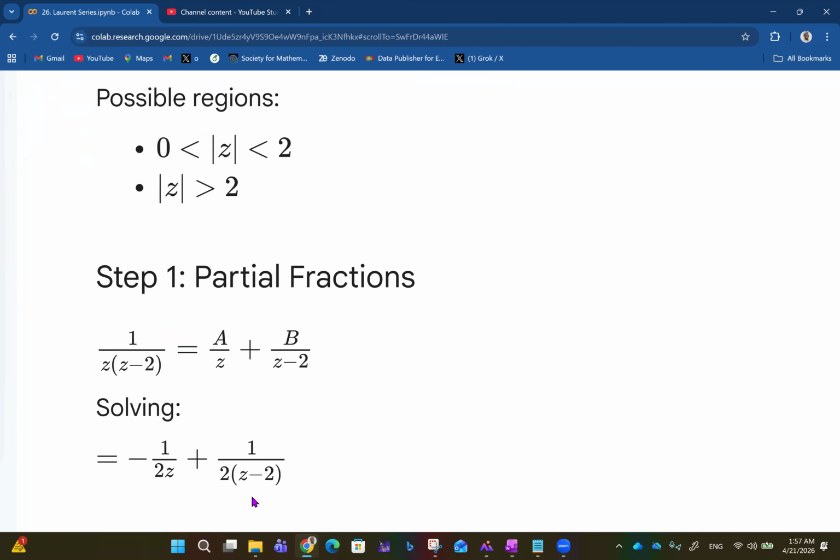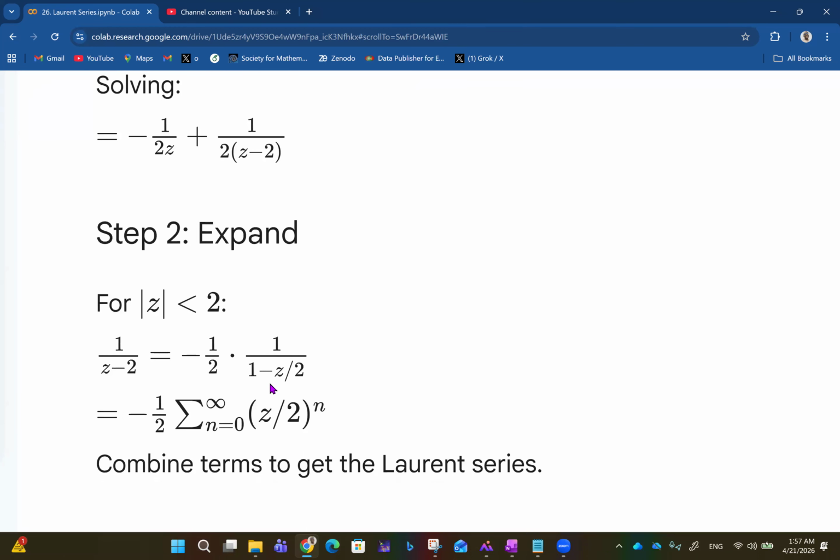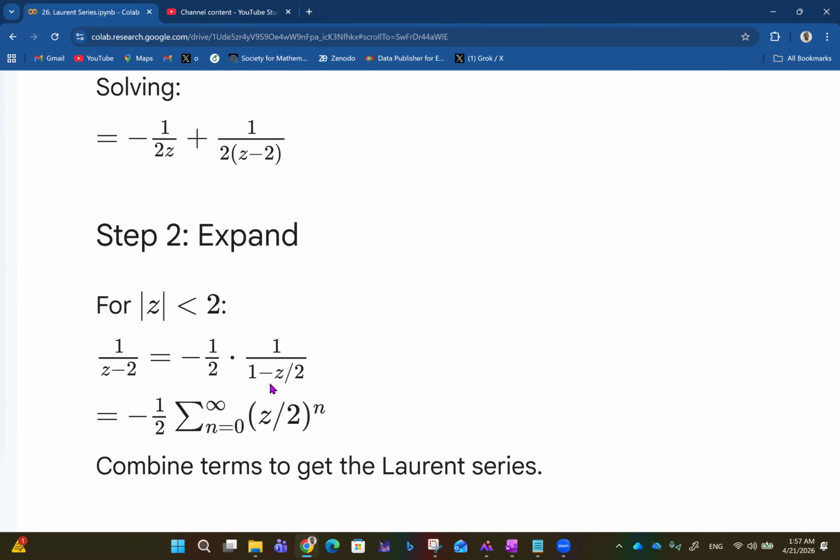And if we express this as partial fractions, we end up having minus 1 over 2z plus 1 over 2 into z minus 2, like this. I took care of partial fractions under basic calculus. You want to check that out. And I think, did I make another video where I actually talked about partial fractions? Possibly. So then you want to now expand.